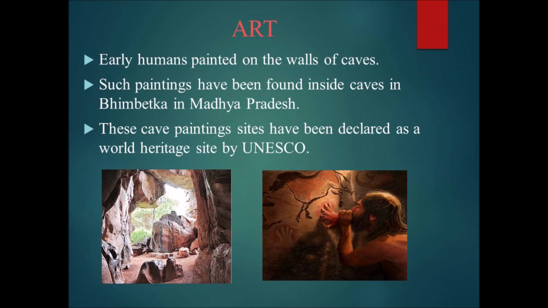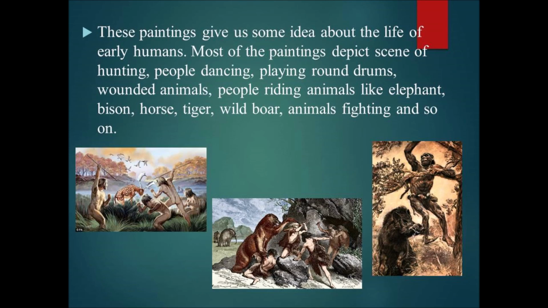Let's see about the art by early humans. Early humans painted on the walls of caves. Such paintings have been found inside caves in Bhimbetka in Madhya Pradesh. These cave painting sites have been declared as a World Heritage Site by UNESCO. These paintings give us some idea about the life of early humans. Most of the paintings depict scenes of hunting, people dancing, playing round drums, wounded animals, people riding animals like elephant, bison, horse, tiger, wild boar, animals fighting, and so on. You can see some of the pictures here.